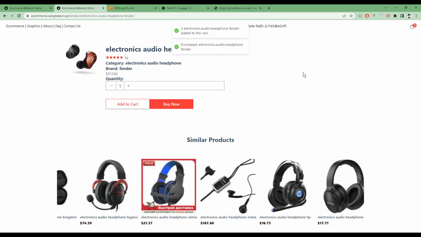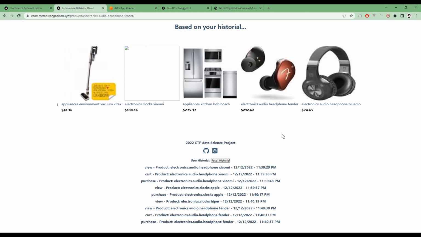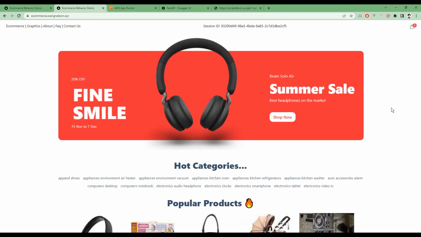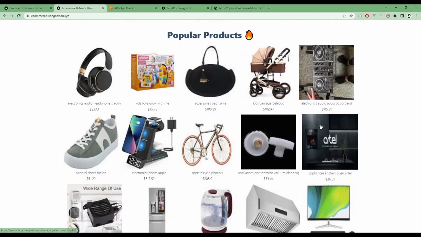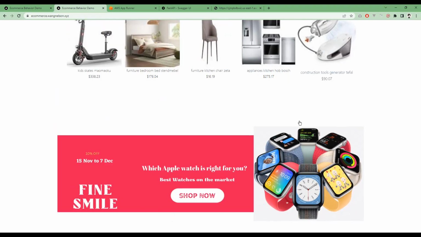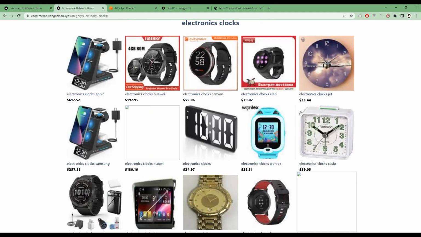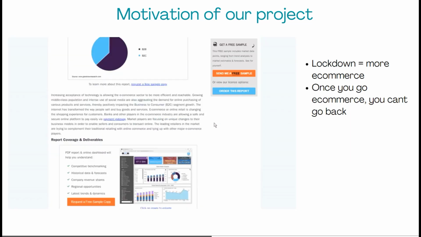Then the recommendation engine, based on my interactions, is going to create this list of recommendations. And you can see also that the banner changes, that's searches. You can see that it's kind of targeted toward what more likely I'm going to be looking for next. And here we can see the different categories.